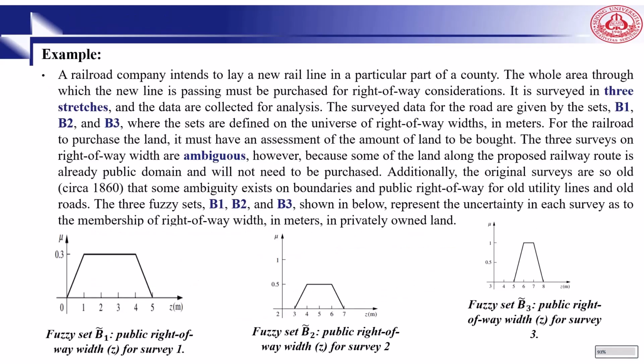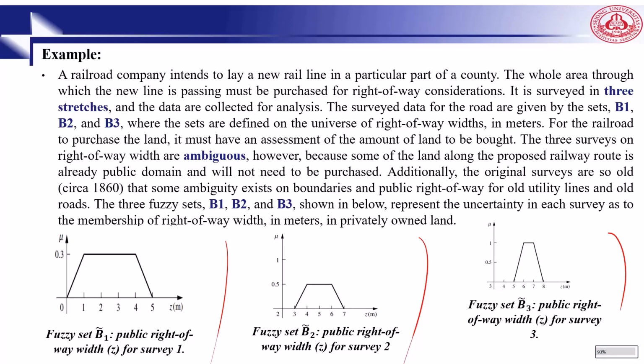A railroad company intends to lay a new rail line in a particular part of the country. The whole area through which the new line is passing must be purchased for right-of-way consideration. It is surveyed in 3 streets, and the data are collected for analysis. The survey data for the road are given by B1, B2, and B3,